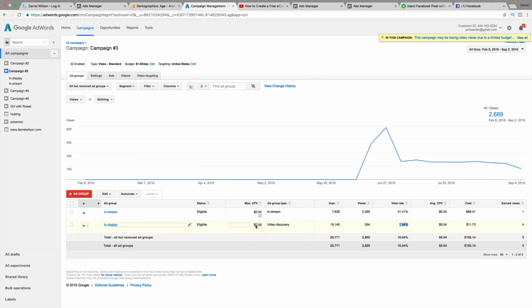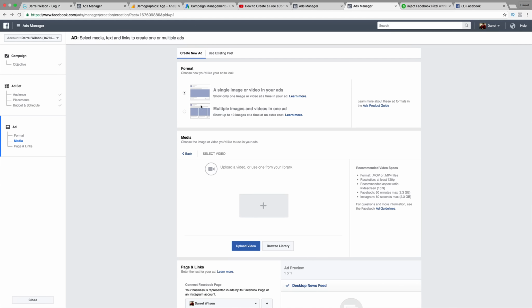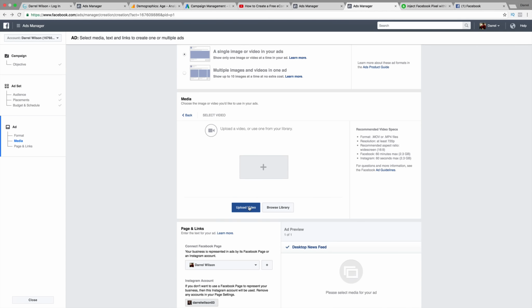So this ad is kind of garbage, but the one that's actually playing the video receives a much, much higher view rate, and I'm paying the same for it. So with this being said, guys, I would highly recommend the video ads more than the picture ads. If they're gonna let you play a video, take advantage of it. There's no reason not to do it. So let's go ahead and go back over here. I would personally recommend the video.